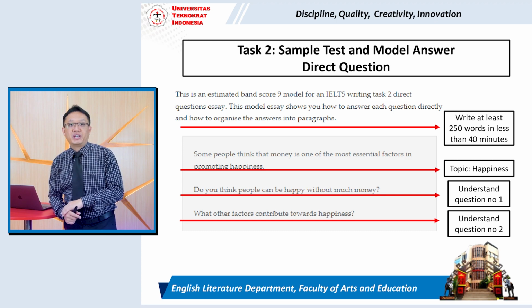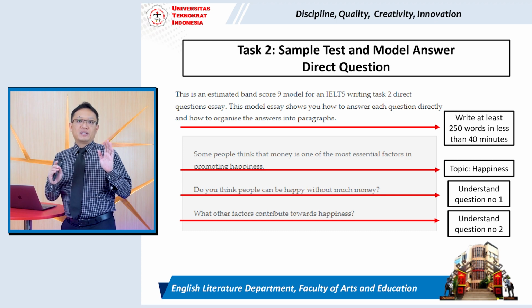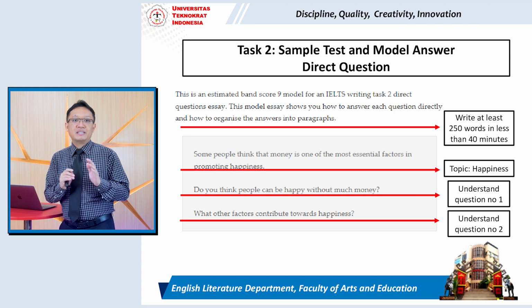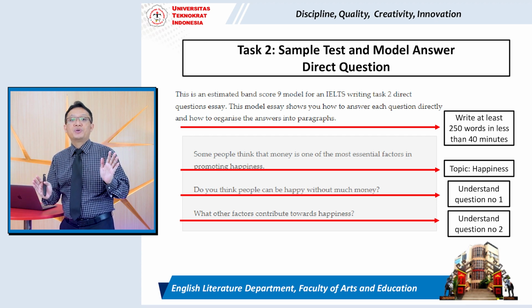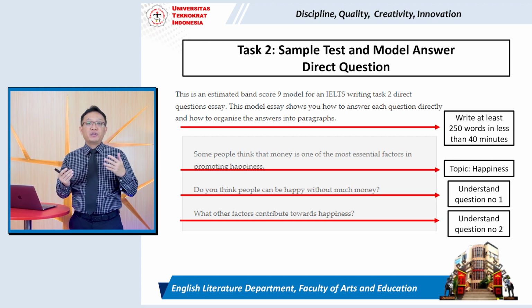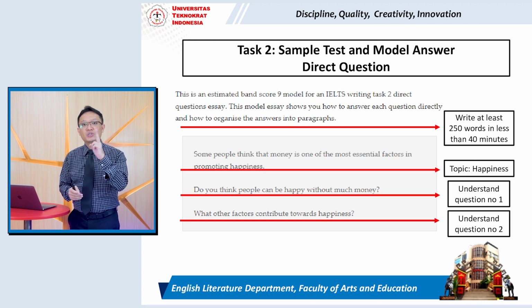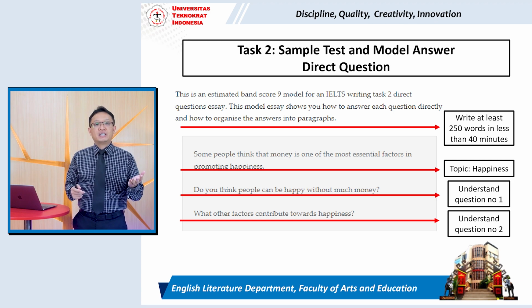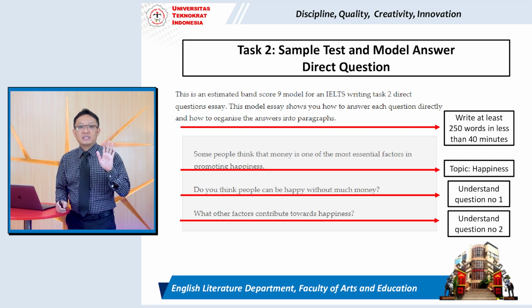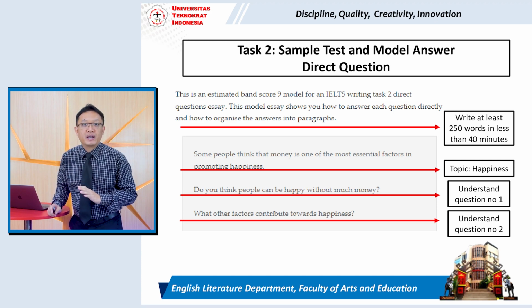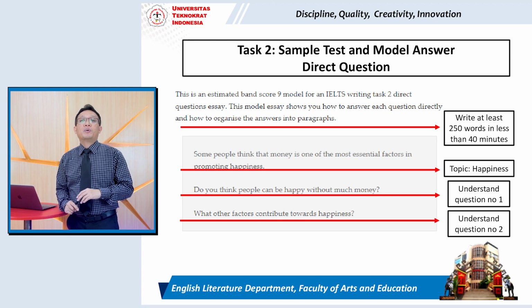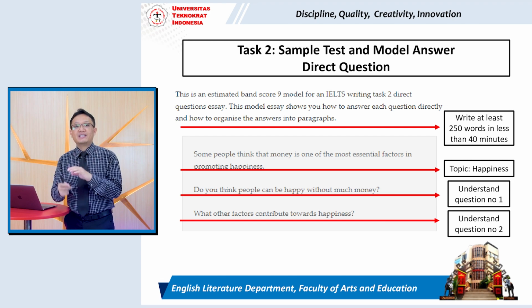Okay, now look at your screen. This is the sample. This is an estimated band score 9 or 8 model. So if you write like this, you will get band 8 or band 9 for your task 2 of IELTS writing test. This model essay shows you have to answer each question directly and how to organize the answers into paragraphs. Okay, now look at this case.